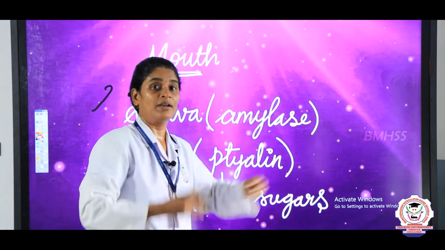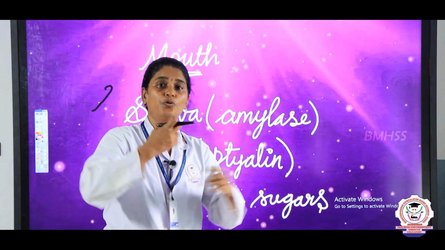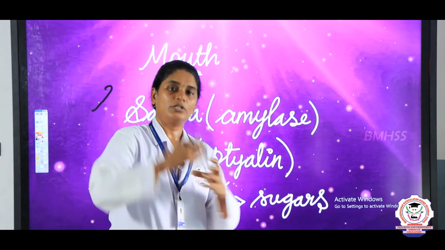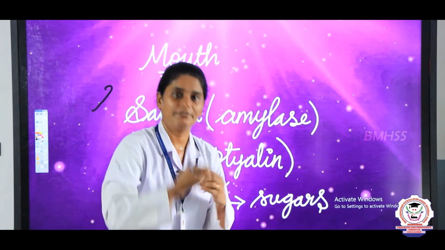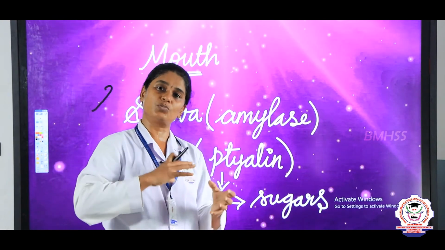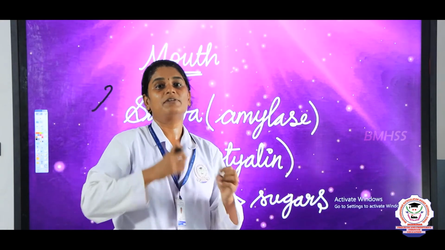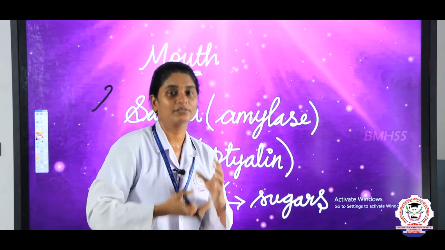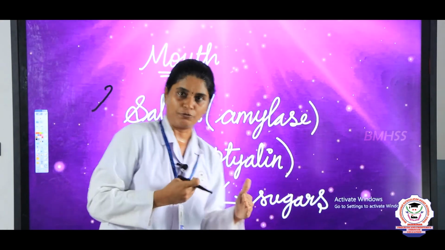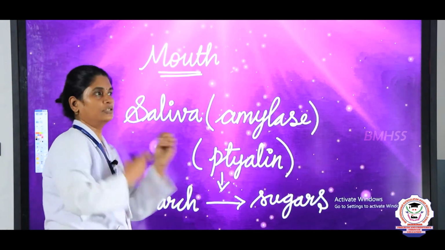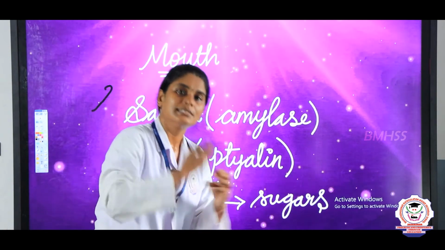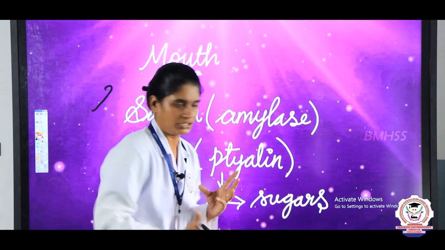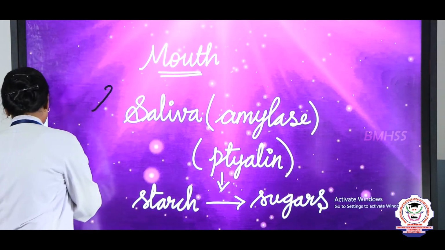That is why when we eat food, we have to chew well. Why? Because for the production of saliva from the salivary glands, the saliva mixes with the food, and thereby it makes the food moist and soft, and we can swallow the food, right. This chewing of food along with the saliva is known as mastication, okay.